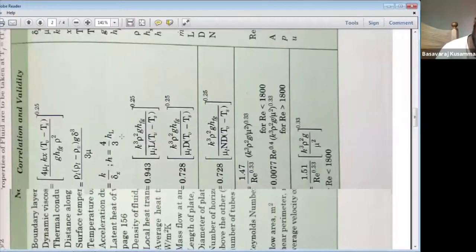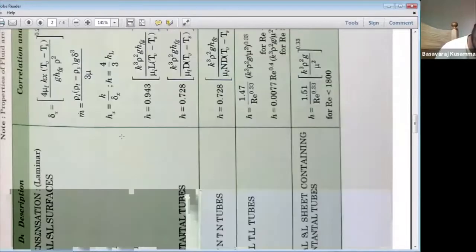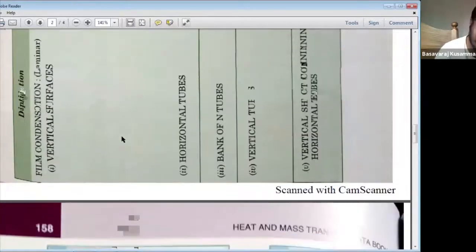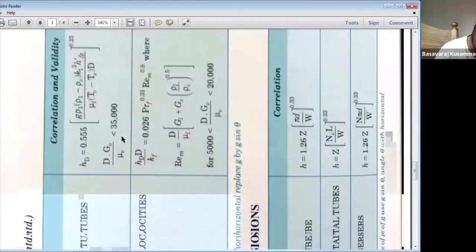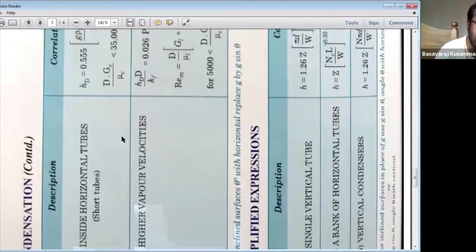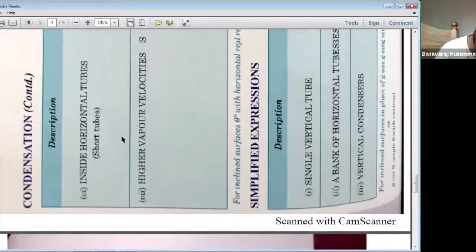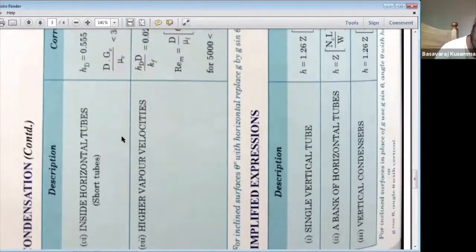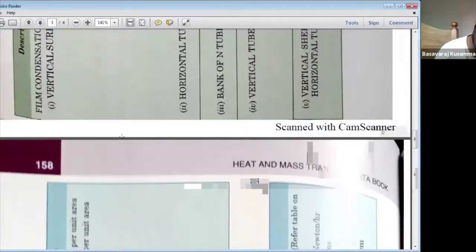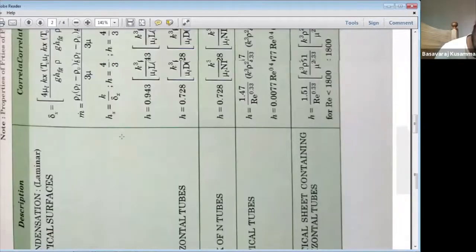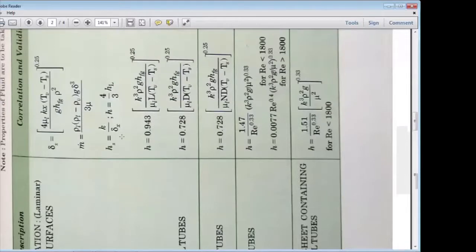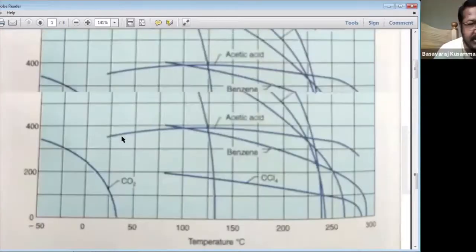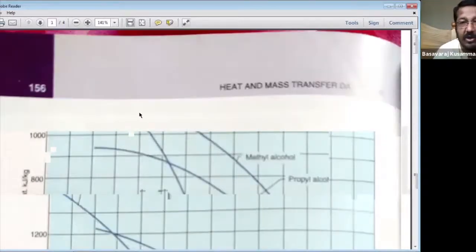Film condensation is not this one. Sorry, I didn't take the boiling part here.